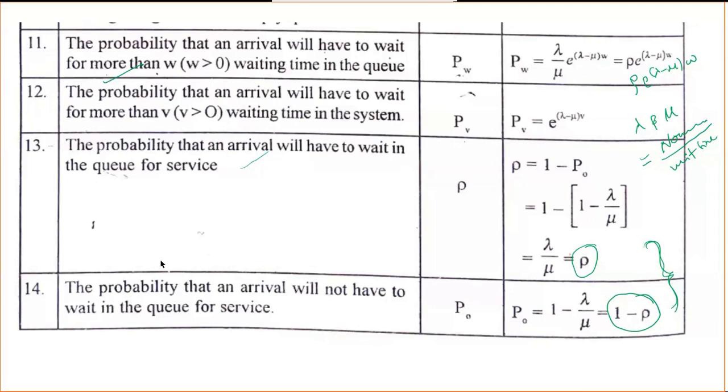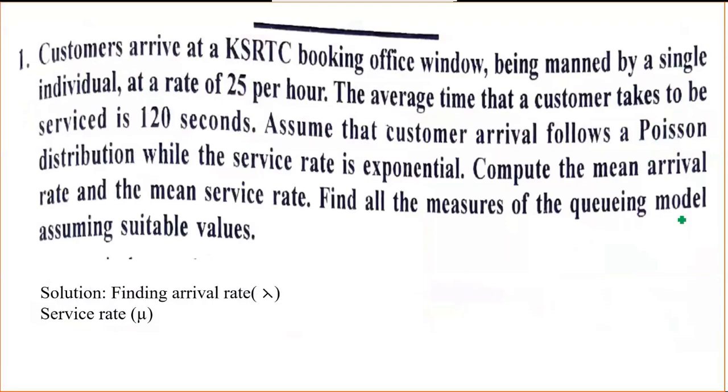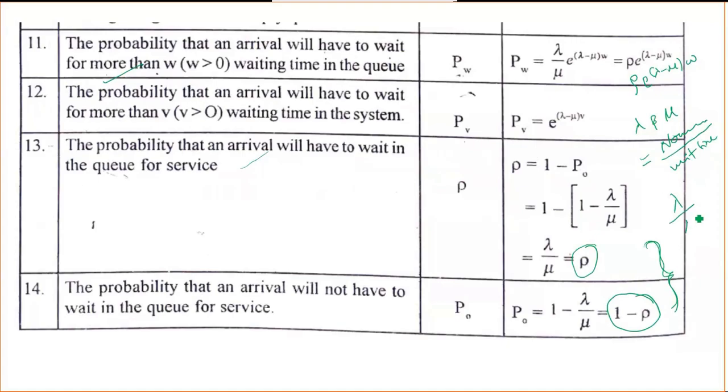Okay, as you have gone through all the formulas, in all the formulas the only requirement is lambda and mu. So if I explain how to find lambda and mu, then my work is over. Next, you need to put in the formula which applies to that question. So I will explain how to find lambda and mu. That's why I told you that within 2 sessions we can finish this queuing model.